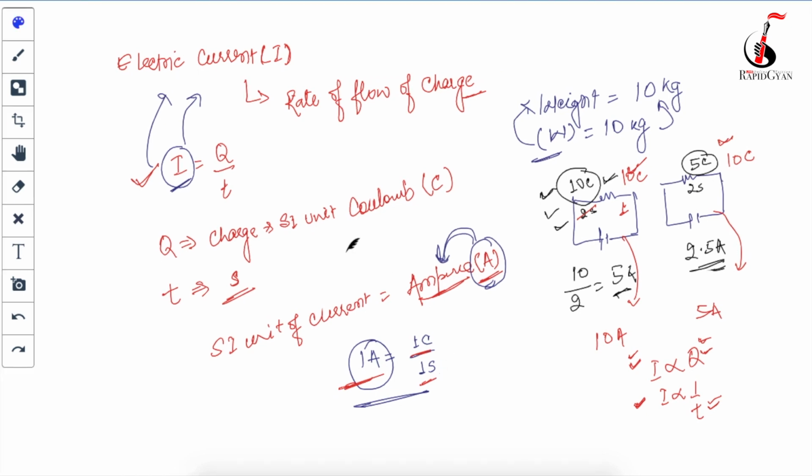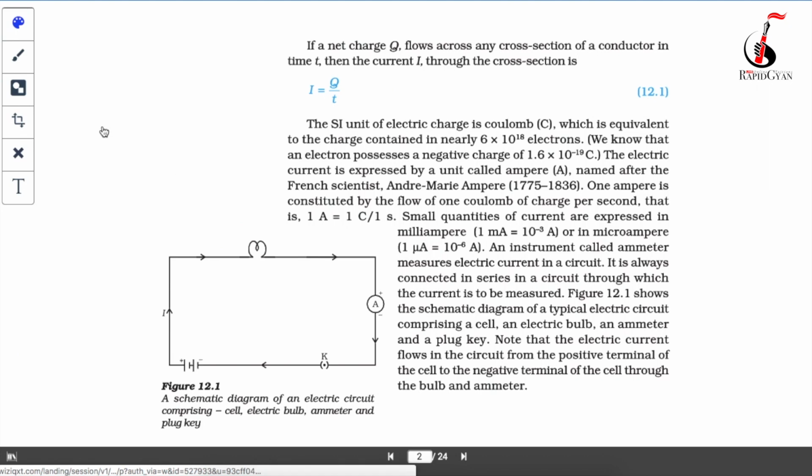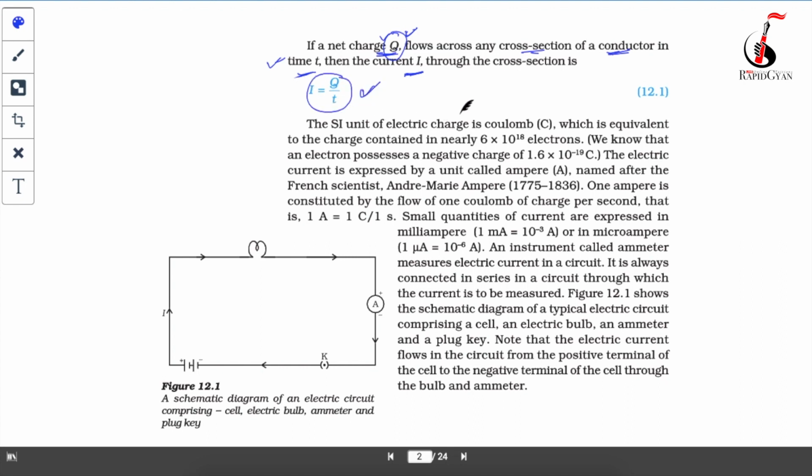Okay, let's go back to your book. So what is your book saying? In your book, you can see that charge is denoted with the letter Q, and they are saying that it flows across the cross section of a conductor in a given time t. So if a net amount of charge q flows through a conductor for a time t, then we can say that current I is there in that conductor. So I equals q upon t. Hope you guys understand this. And the SI unit of electric charge is coulomb. I have already told you.